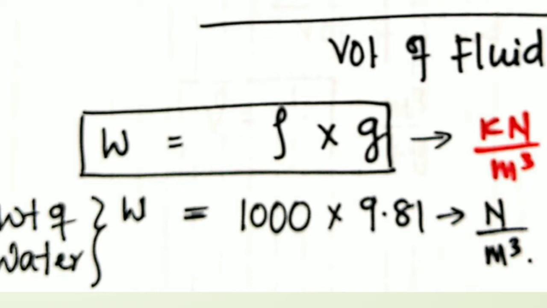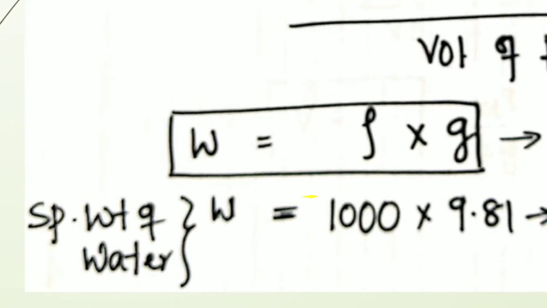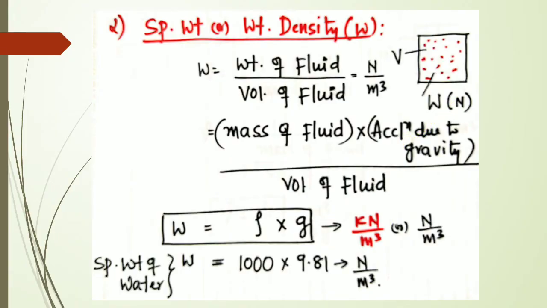If you rearrange the units, it comes to Newton per meter cube. This is the specific weight of water. The final equation is w is equal to rho into g, that is, w is equal to 1000 into 9.81 gives the specific weight of water. So this is the brief definition of the specific weight.